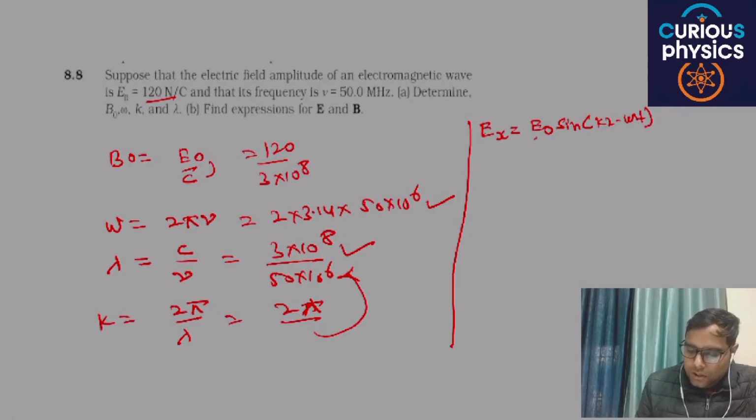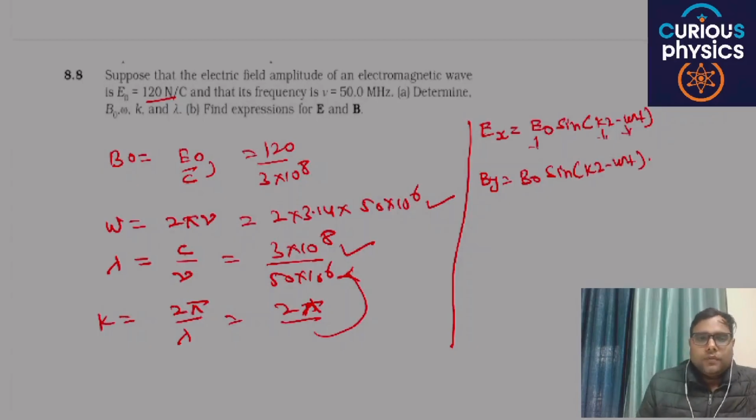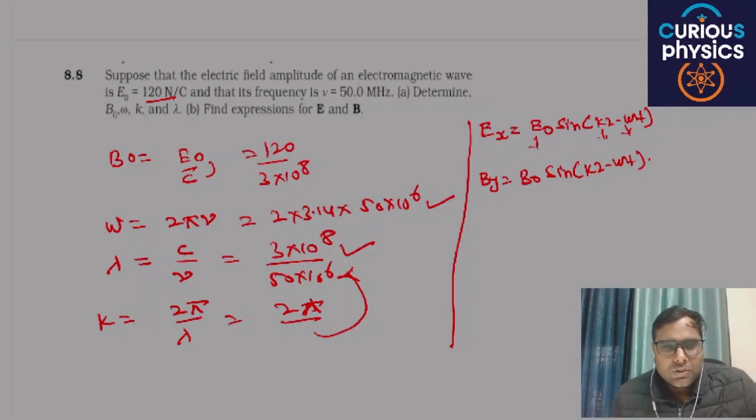E naught is given, and k and omega you have found. Then B y is equal to B naught, whose value you have found, 120 by 3 into 10 raised to power 8, times sine of again kz minus omega t. In place of k, you will write the value of 2 pi by lambda, and in the case of omega, you will write 2 pi into frequency, 2 into 3.14 into 50 into 10 raised to power 6. Are you able to understand my point or not? This is the basic idea of how to write the equation. Okay, in this particular chapter, all the questions are basically direct formula based questions.